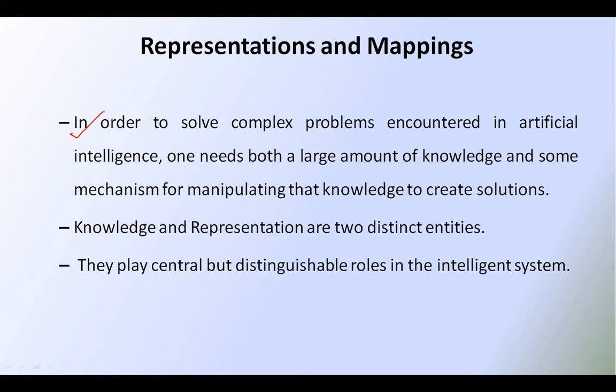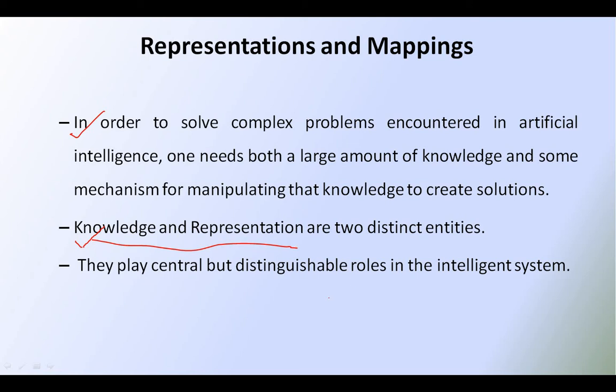To solve the complex problems, it requires a large amount of knowledge and some mechanisms, and these are two distinct entities. Knowledge and representation are two different and distinct entities, and they play a central role in distinguishable roles in the artificial intelligence system. Why do we use these two different entities, like mappings, knowledge and representation? Because they can play an important role, both with distinguishable roles, and as well as the important role, both are independent, both are not related with each other.